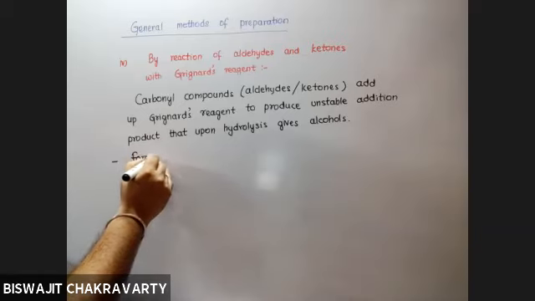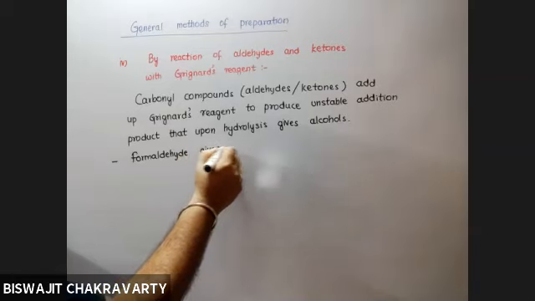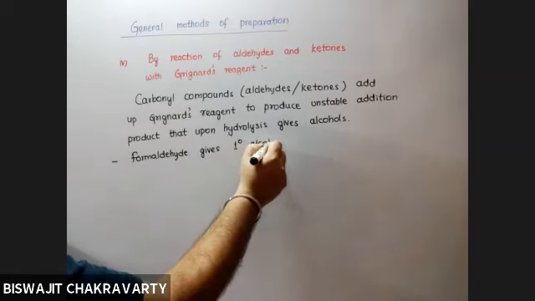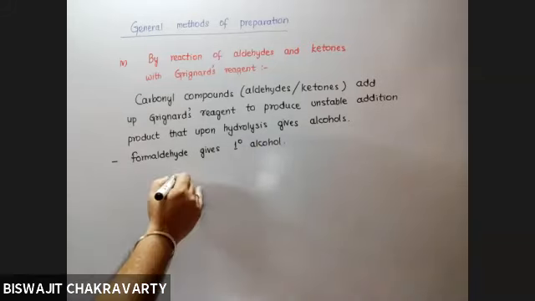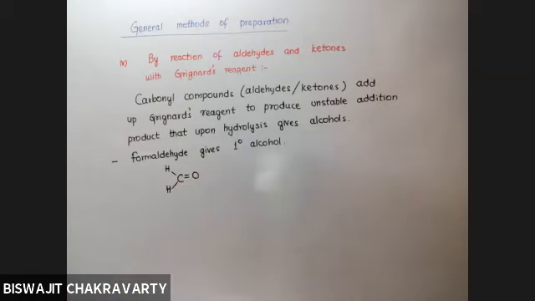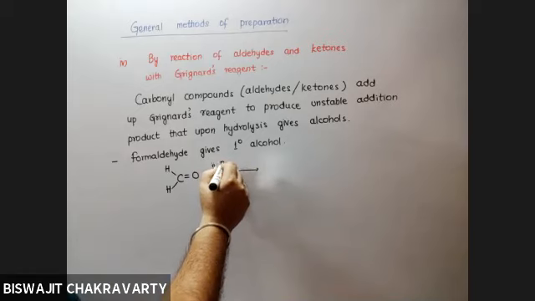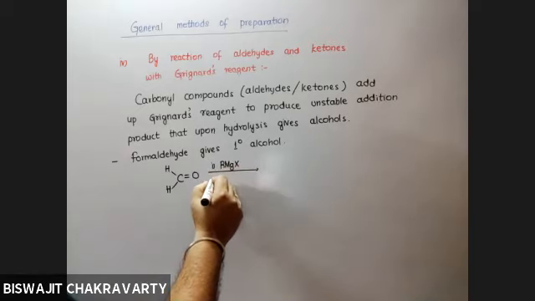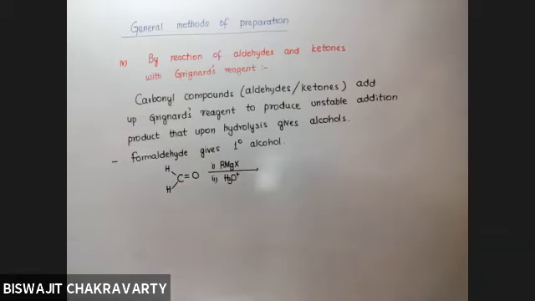Formaldehyde, the first member of the aldehyde family, gives 1 degree alcohol. What is formaldehyde? If both the positions around C double bond O are occupied by hydrogen, it is called formaldehyde or methanal, the first member of the aldehyde family. Now, if it is treated with any Grignard's reagent followed by hydrolysis, tell me what will be the product?